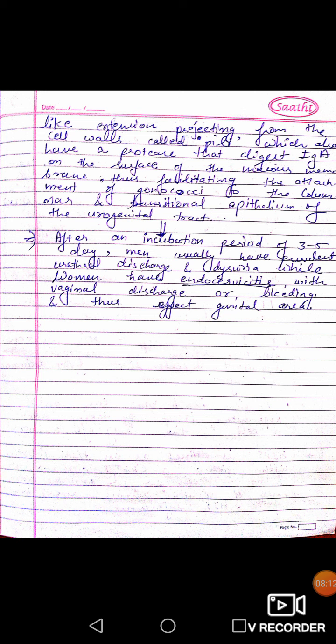After an incubation period of 3 to 5 days, men usually have purulent urethral discharge and dysuria, while women have endocervicitis, that is an inflammation of the cervix, in which there will be some vaginal discharge or some bleeding, which will affect the genital area.